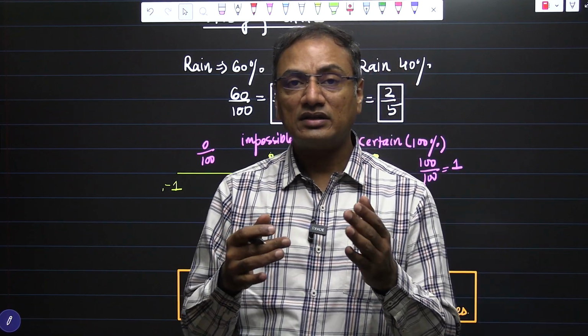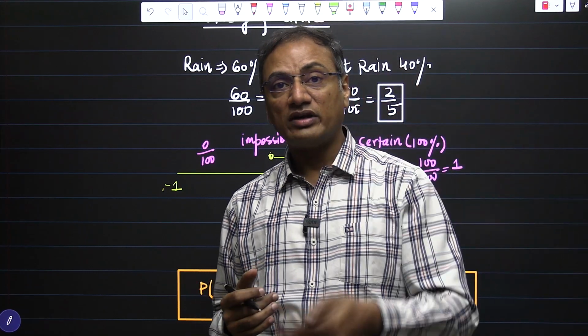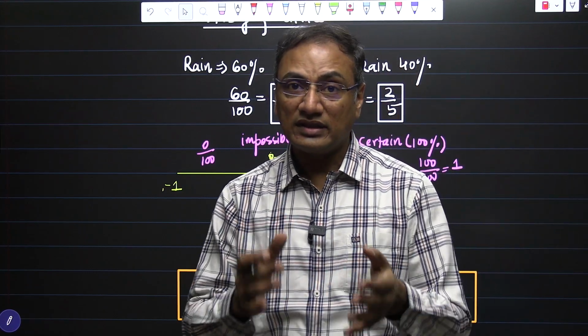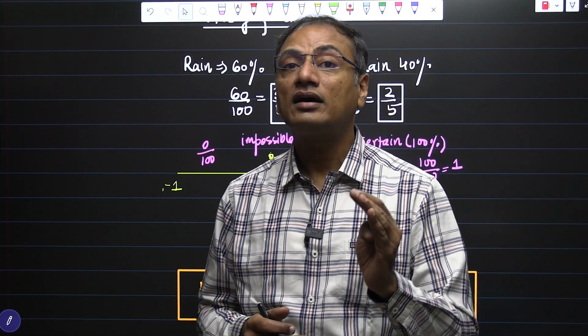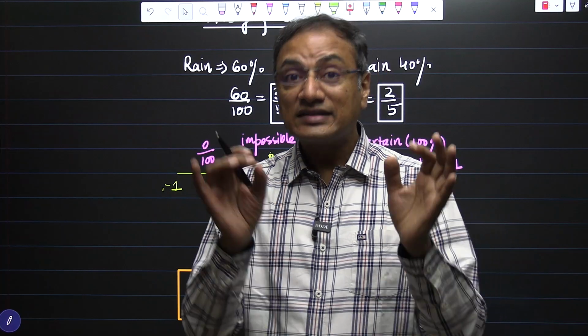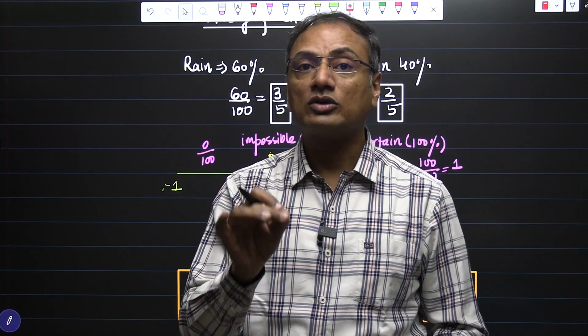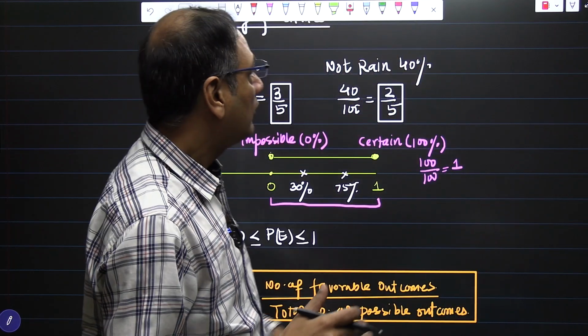For an example, the sun rises in the east. What is the probability for tomorrow? From the past experience of hundreds of years, we are very much sure that the sun is going to rise in the east, but the sun is not going to set in the east. From the past experiences, we can predict the future certainly that the sun is not going to set in the east. So that is an impossible thing. In that way, we can predict.